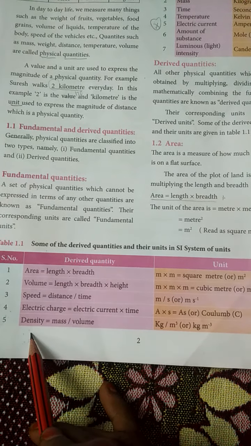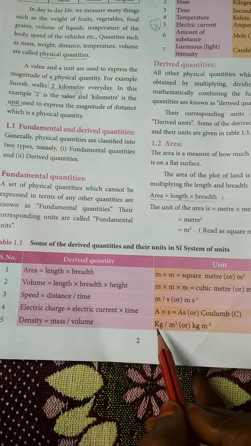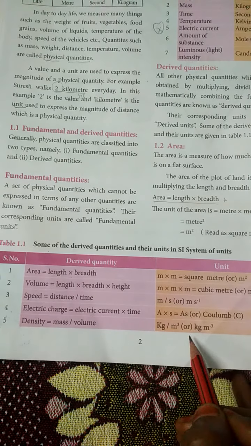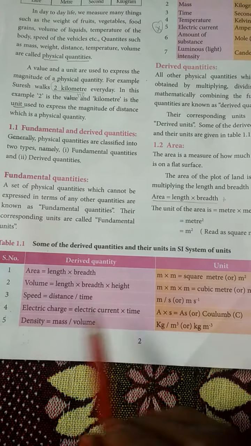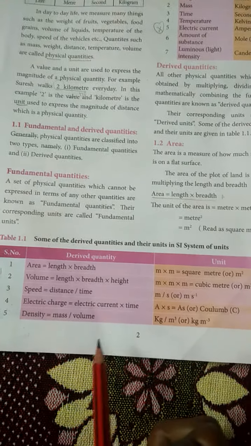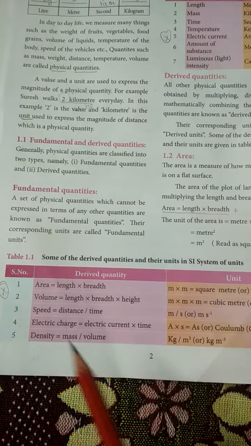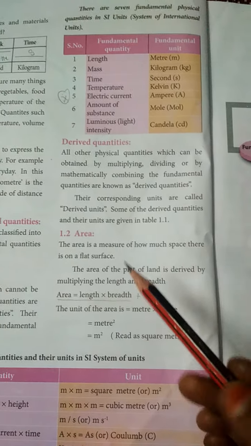Next one is density. Density is equal to mass divided by volume. Mass is kilogram, volume is meter cube. So kilogram divided by meter cube, or kilogram meter to the power minus 3. This is very important, you must know. I will ask some questions related to this table column. Next, let us see area.